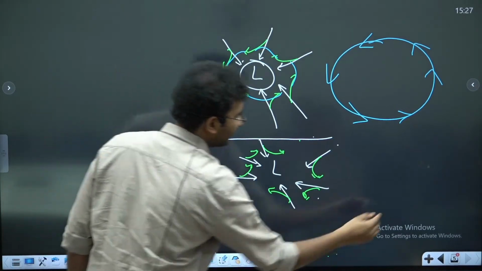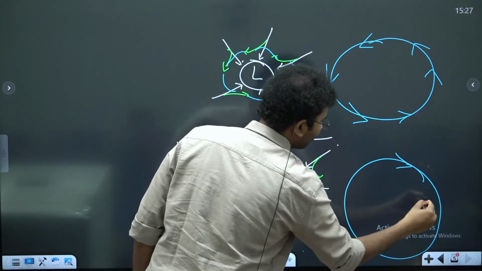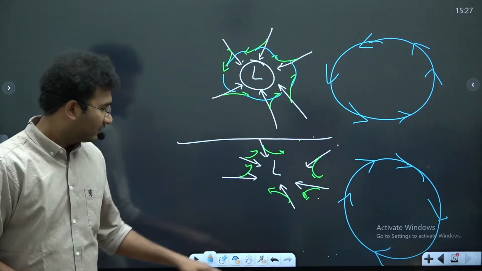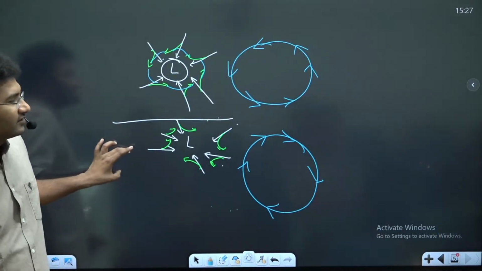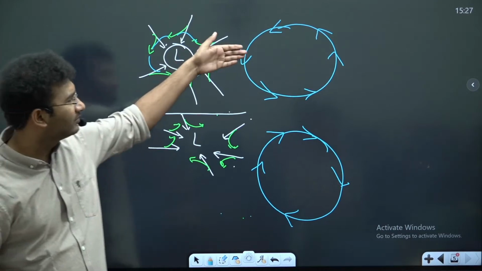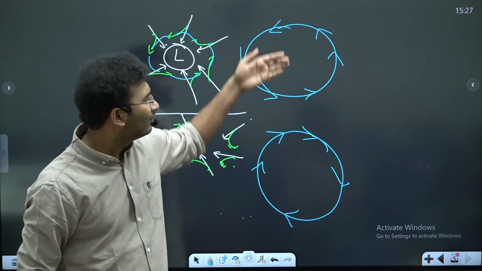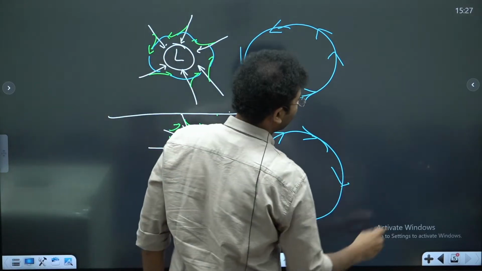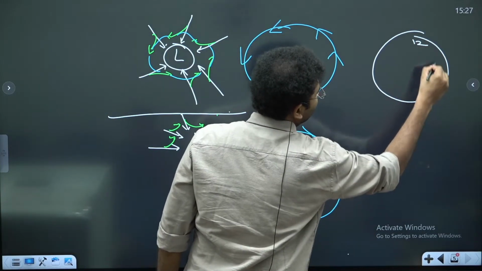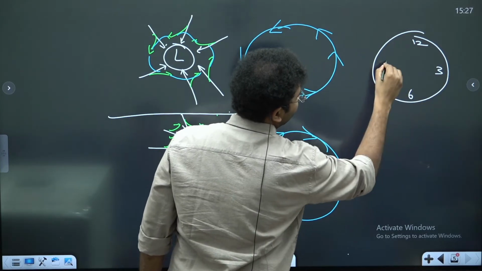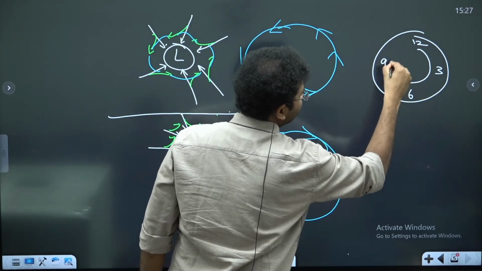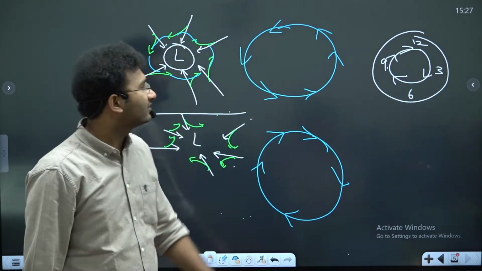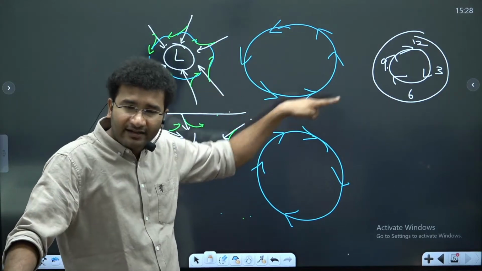Now if you conjoin all the winds here, you will get to see the direction of the rotation of the wind system is anti-clockwise, right? So this is how you will find the cyclonic circulations in the northern hemisphere and in the southern hemisphere. Now is this clockwise or anti-clockwise? It is called anti-clockwise. Why? If you take a clock, you'll have 12, 3, 6, 9. The clock rotates in this direction. This is clockwise. This one is actually rotating in the anti-clockwise direction.